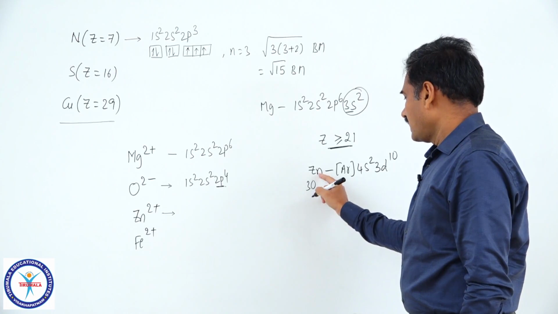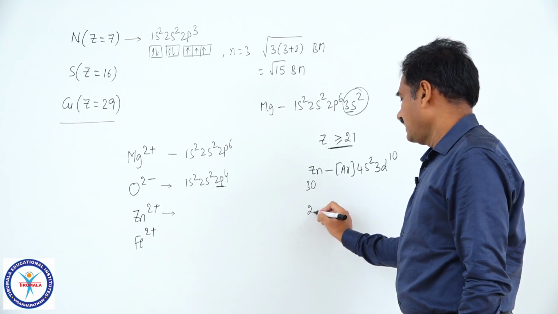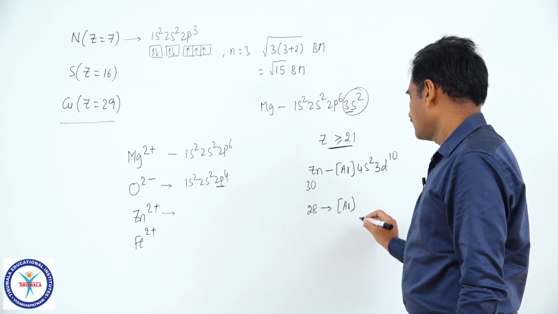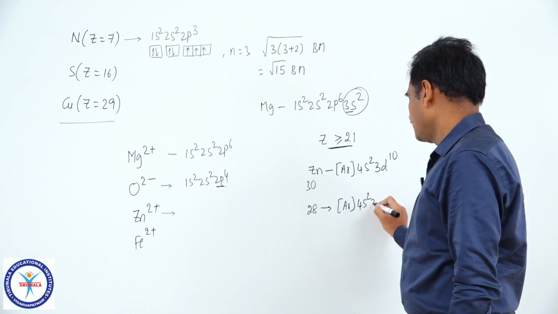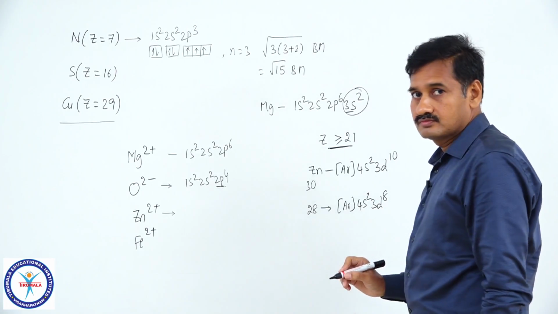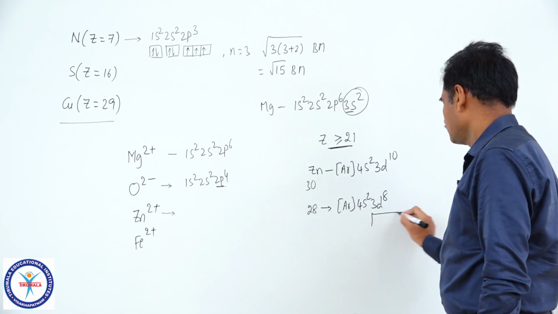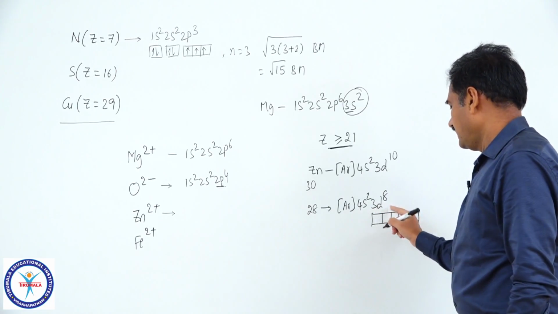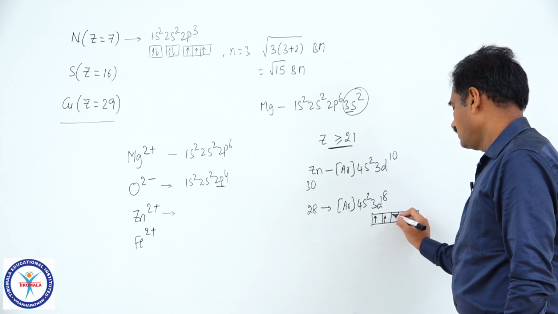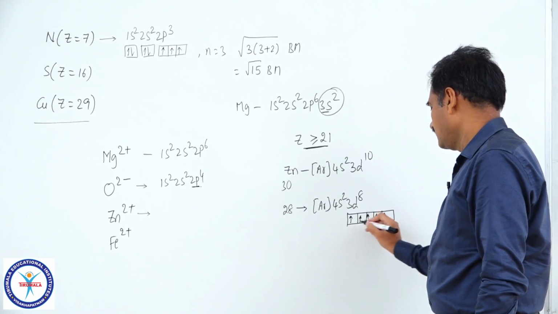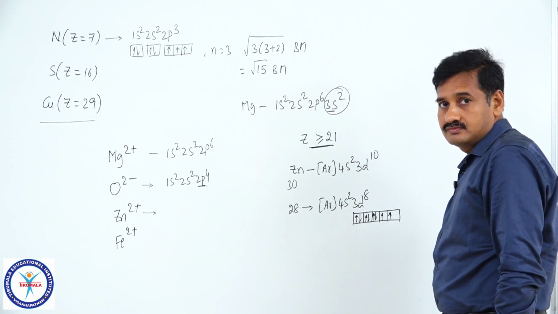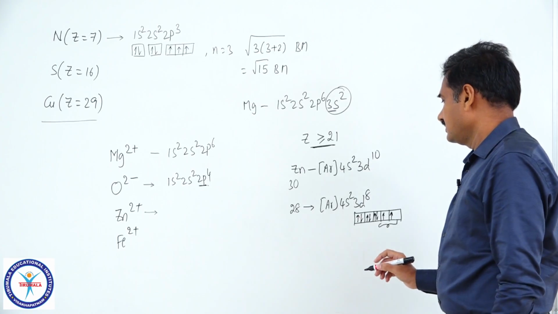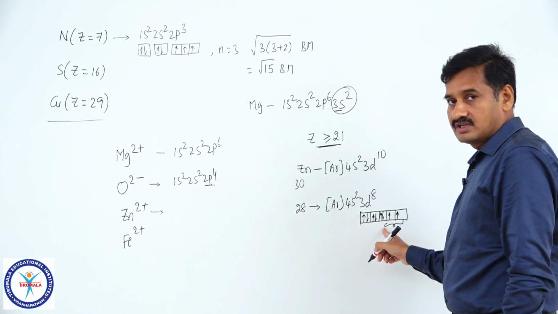Or if 2 electrons are removed from this 30, for 28 electrons, electronic configuration is argon 4s2 3d8. D8 configuration 1, 2, 3, 4, 5, 6, 7, 8. There are 2 unpaired electrons left with D8 configuration.